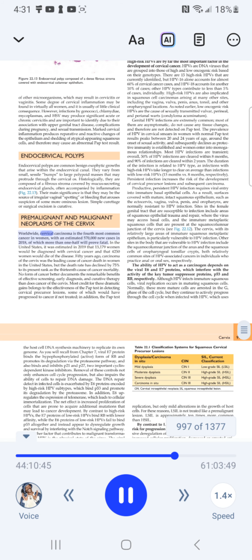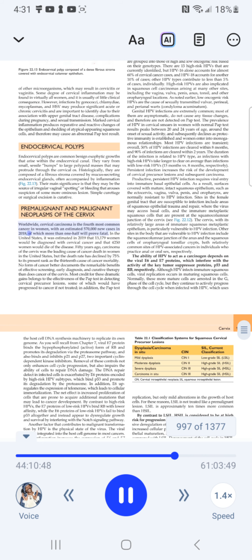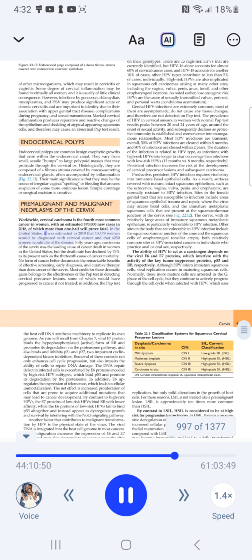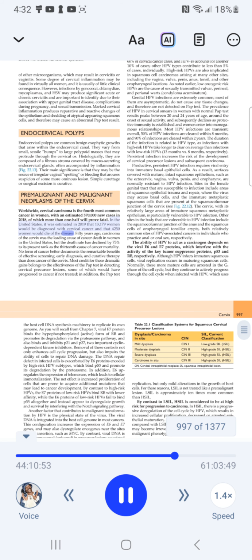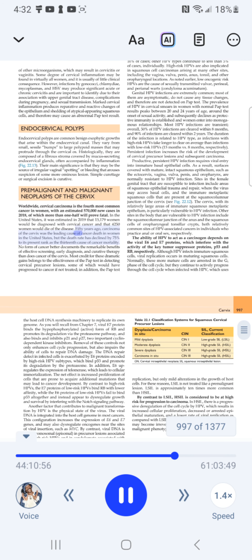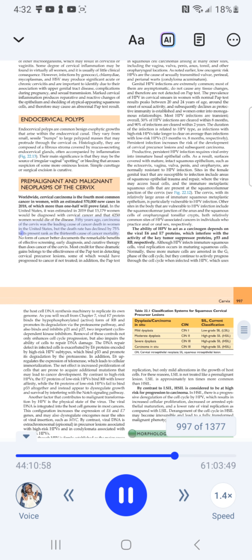Malignant and benign neoplasms of the cervix. Worldwide, cervical carcinoma is the fourth most common cancer in women, with an estimated 570,000 new cases in 2018, of which more than one half will prove fatal. In the United States, it was estimated in 2019 that 13,179 women would be diagnosed with cervical cancer and that 4,250 women would die of the disease. 50 years ago, carcinoma of the cervix was the leading cause of cancer death in women in the United States, but the death rate has declined by 75% to its present rank as the 13th cause of cancer mortality.